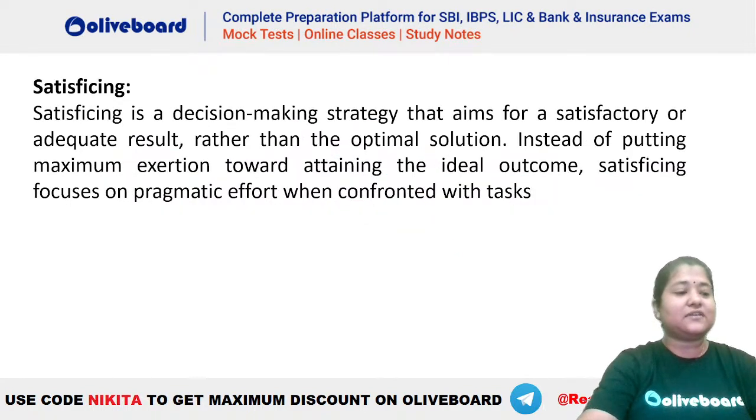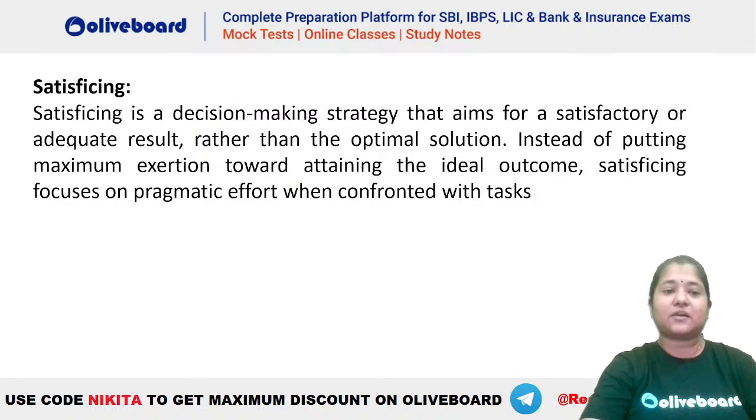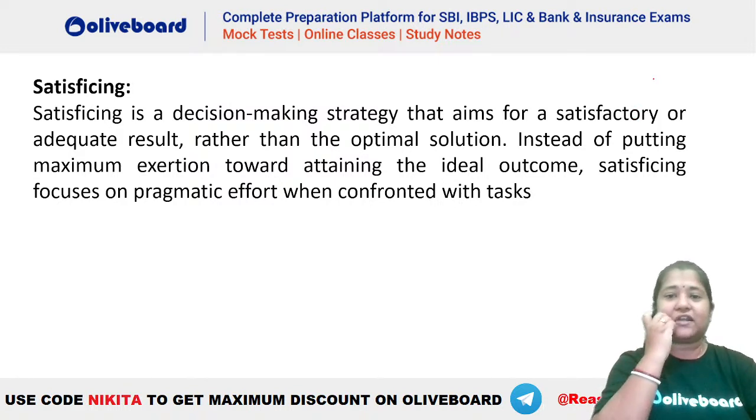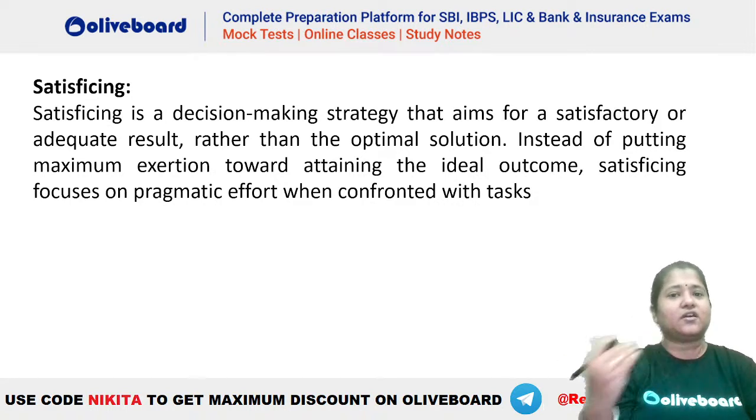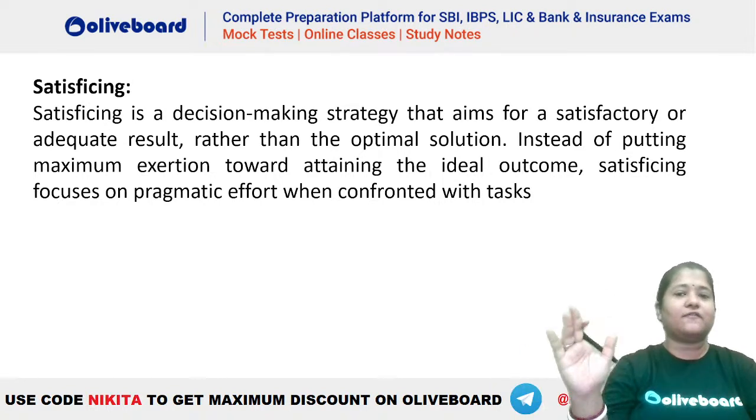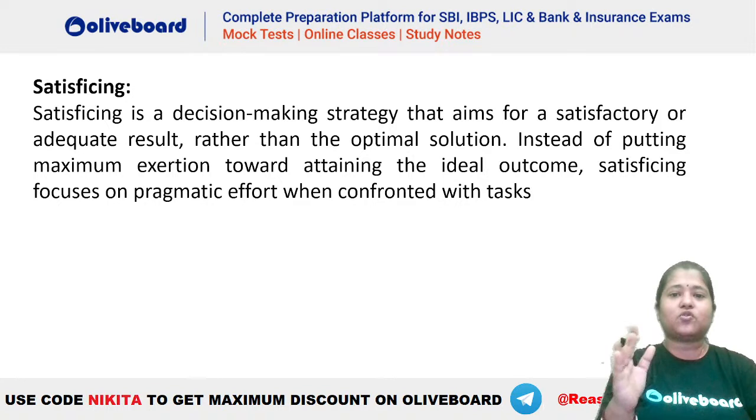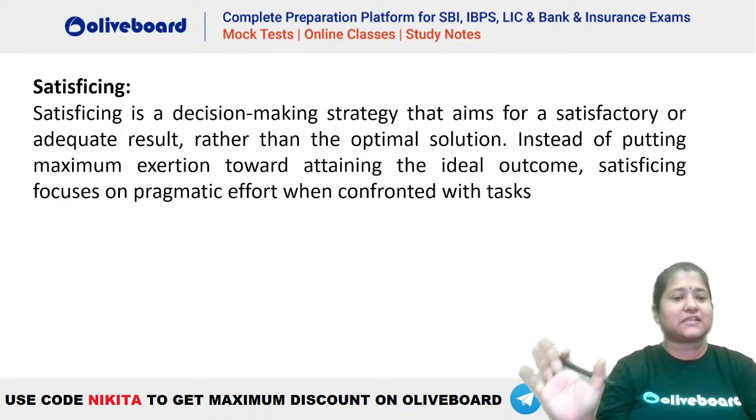Similarly, there was another question based on a bias called satisficing. Again, a very easy topic. If you know what satisficing is, you could have easily answered this question. Satisficing is a decision making strategy that aims for a satisfactory or adequate result, meaning I am happy with whatever I have achieved. Let's say I was doing the reasoning section and I just want to clear my basic cutoff. Once I have achieved that cutoff, I will not work harder, and I will not try to attempt more questions because this is a qualifying section. That is satisficing: I have an adequate result.